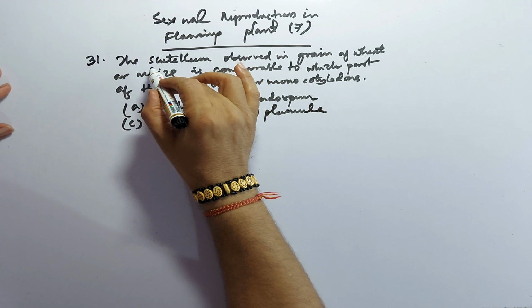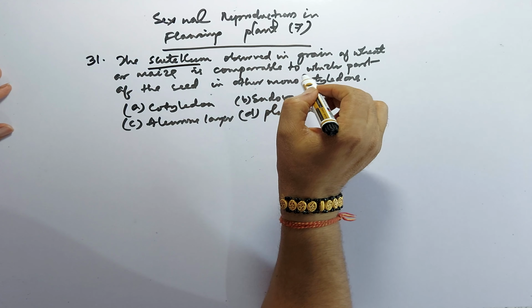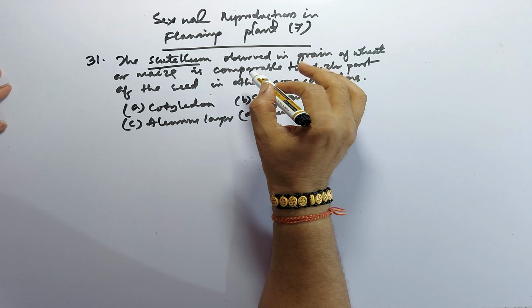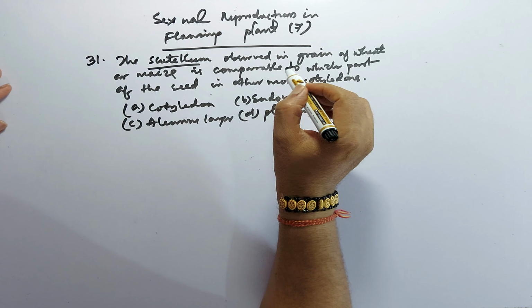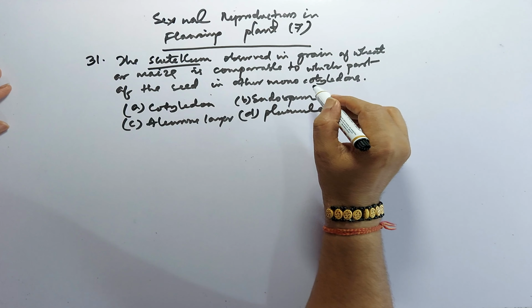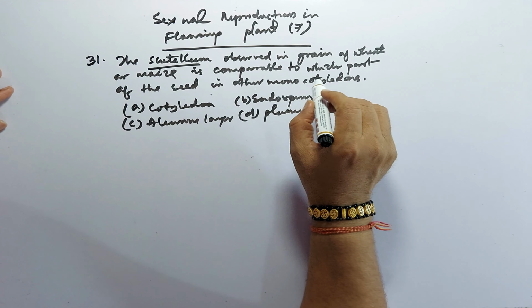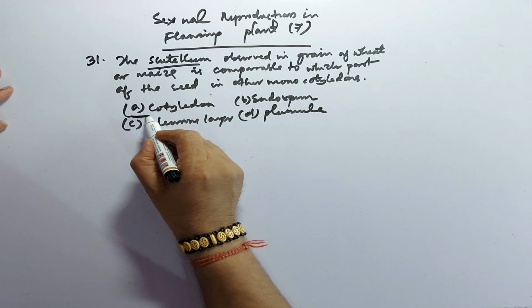So the scutellum observed in grain, you know that the scutellum is nothing but the large single cotyledon. This is only to confuse the students. So the simple answer is the cotyledon.